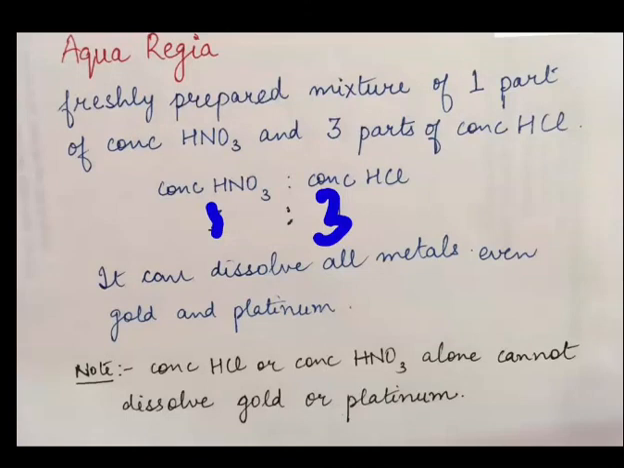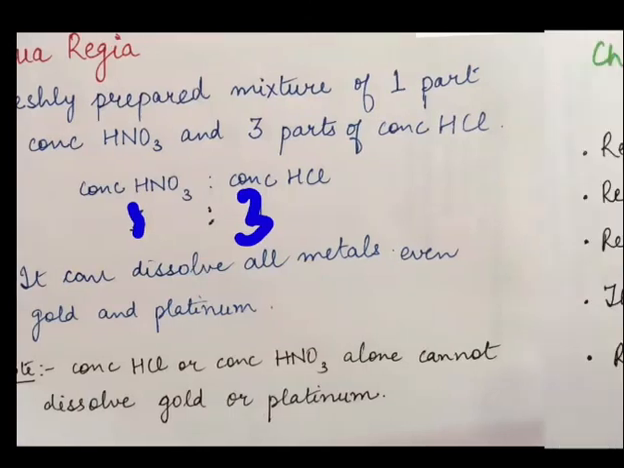Aqua regia is a mixture of 1 part of HNO3 and 3 parts of HCl. Concentrated HNO3 is 1 part and concentrated HCl is 3 parts. It is used for the purification of gold and platinum. It can dissolve all metals, even gold and platinum. But concentrated HCl alone or concentrated nitric acid alone cannot dissolve gold and platinum.